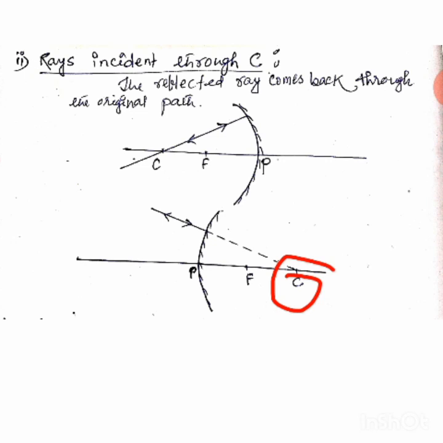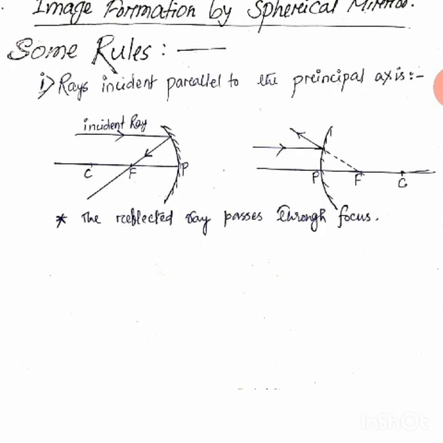Okay, done. Next, the first one I have not explained here. Any ray which is incident parallel to the principal axis should pass through the focus. Clear? Why? Because here if I draw the normal,